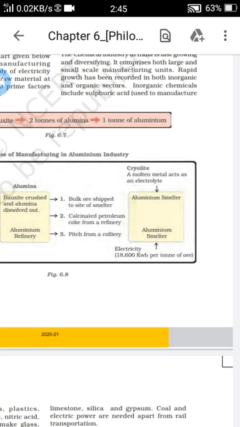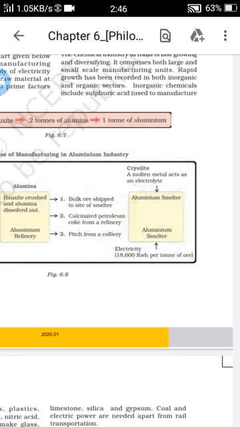We are discussing geography, the sixth chapter, that is manufacturing industries. We have discussed the classification of industries, agro-based industries and mineral-based industries. In previous classes, the steel and iron industries and the aluminum industry have been completed. So today we are going to discuss the chemical industry.